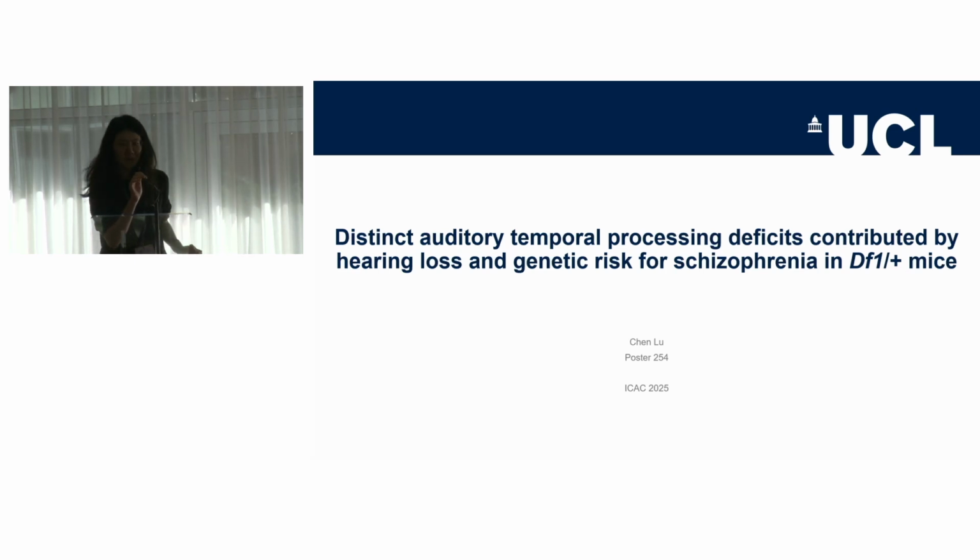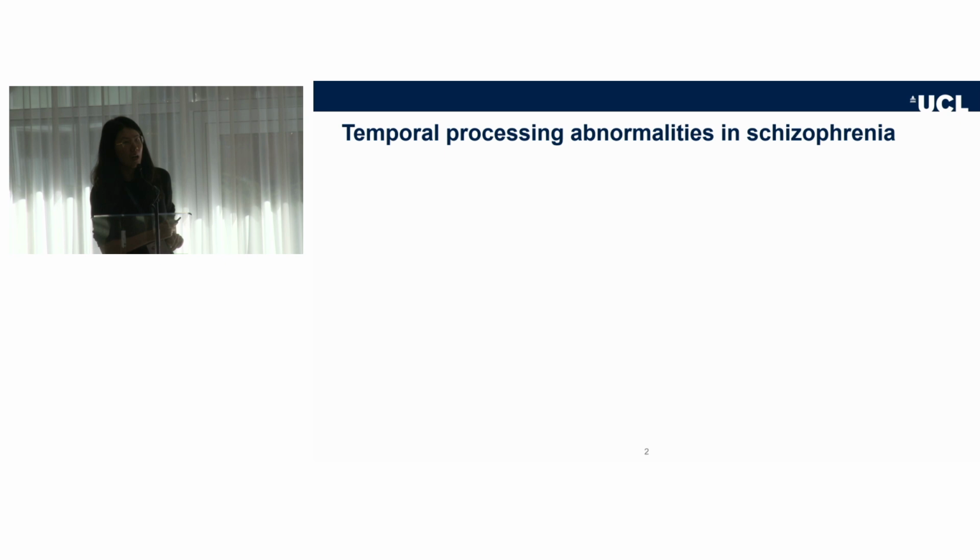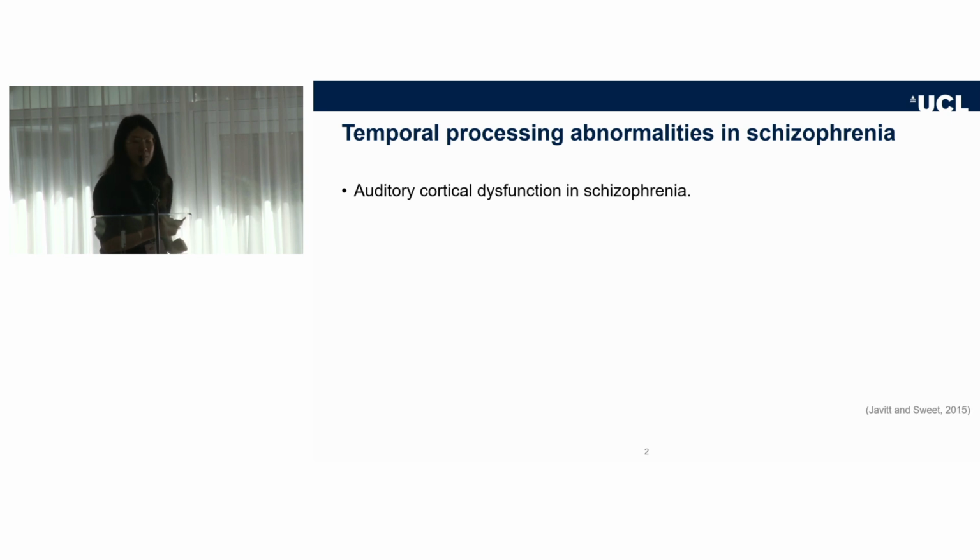So before diving into the auditory cortex, let me first introduce schizophrenia. Schizophrenia is a common and severe psychiatric disorder that affects nearly 1% of the general population. But why am I interested in that? Because auditory cortical dysfunction is widely observed in schizophrenia patients.